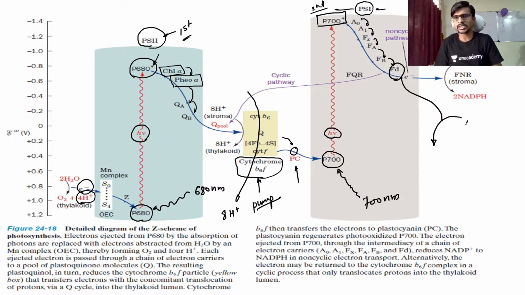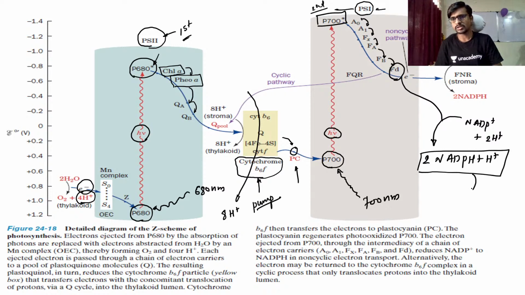Here NADP plus 2H plus come together and form NADPH plus H plus. This is the reducing power which can be used to synthesize sugar from carbon dioxide, and that's why we draw H2O here, because H2O is already used here.